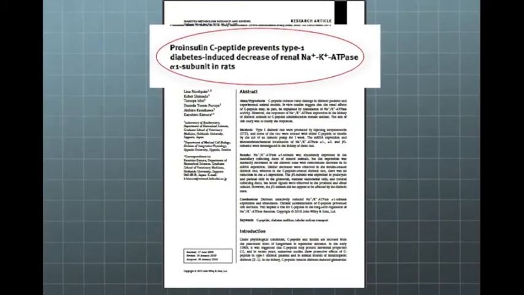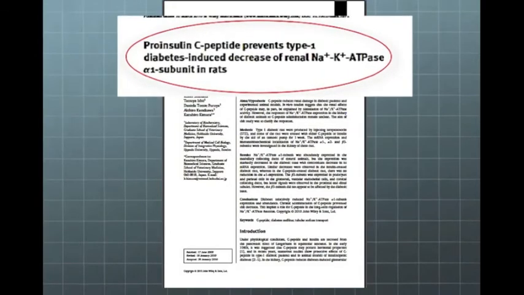One group was interested in how C-peptide influenced sodium-potassium ATPase in kidneys, and found that C-peptide prevented the decrease of sodium-potassium ATPase alpha-1 subunit in rats.